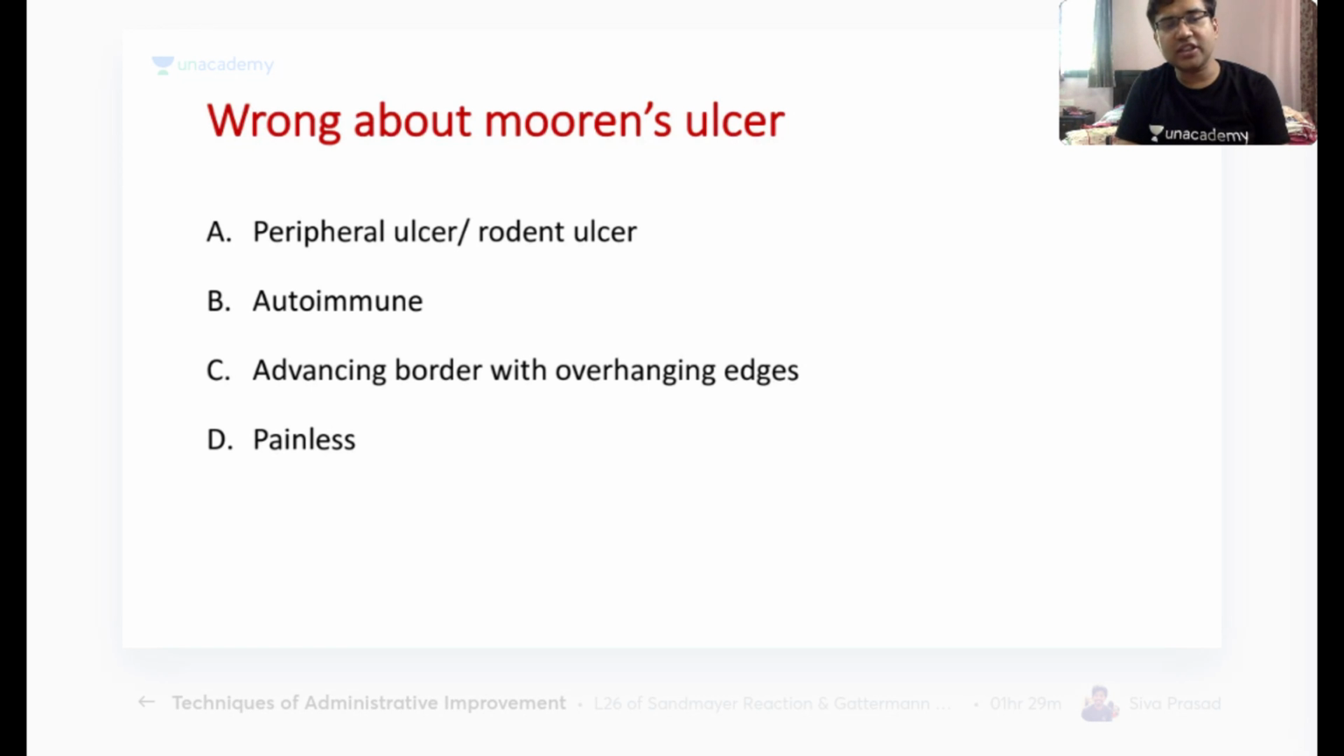Okay, so the next question: which is wrong about Moran's ulcer? Peripheral ulcer, oblique rodent ulcer, autoimmune, advancing border with overhanging edges, and painless. Which of the following is wrong regarding Moran's ulcer? Try to answer it fast.